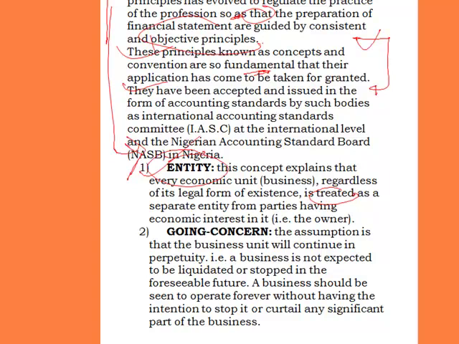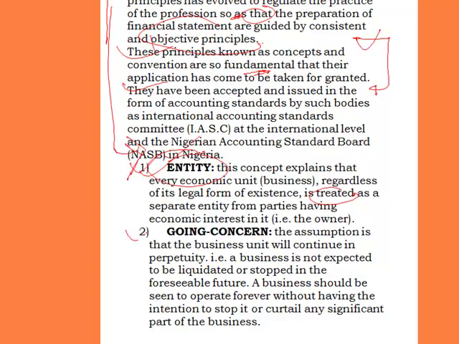When you have a business, you should assume, as an accountant, that the business is different from the owner. You should not just have a business and start removing money from the business anyhow. That is against the concept of entity. Entity is saying that the business should be treated as being different from the owner, from the person that has economic interest in it, from those that have proprietary interest in it. So that's the economic entity concept.